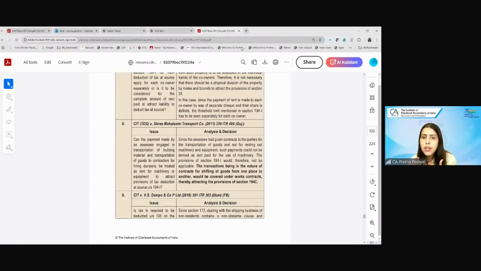This is a contract of transportation and will be covered under which section, students? Contract of transportation is under which section? 194C, because it's a works contract. Clear? And if you remember, I told you for the works contract on transportation, there will not be TDS if, which condition is satisfied?